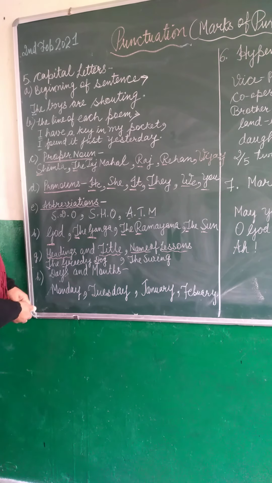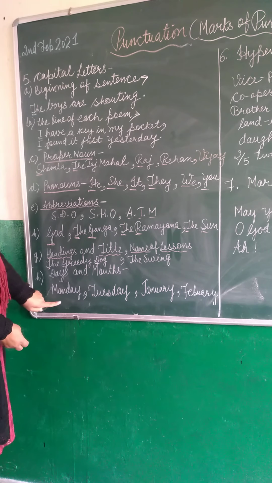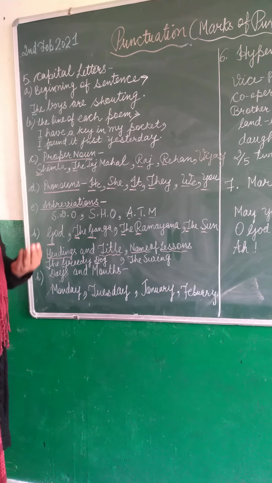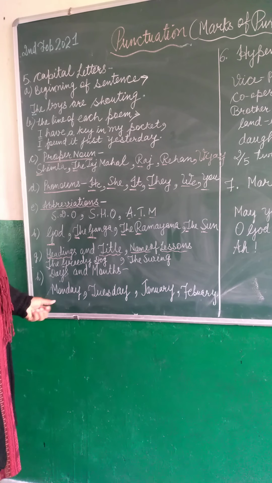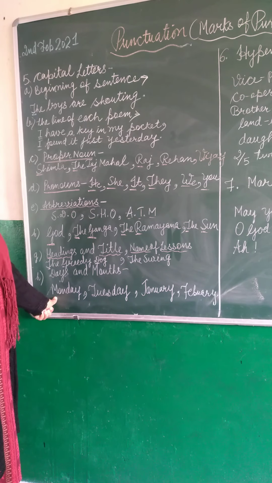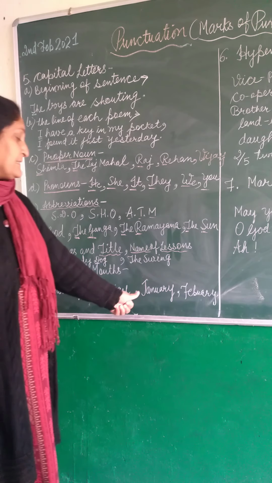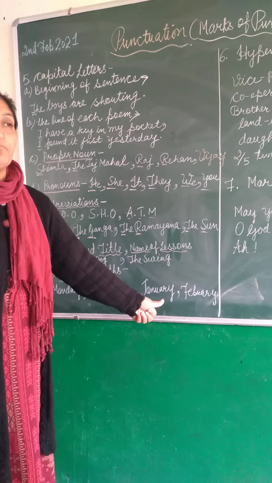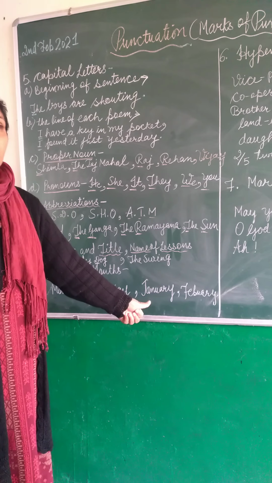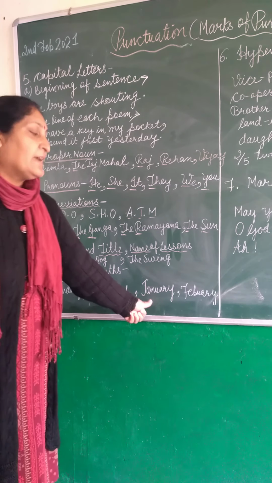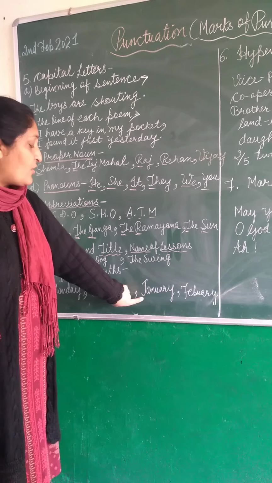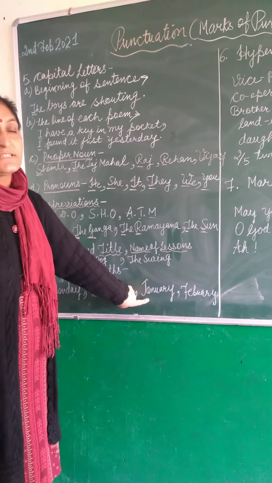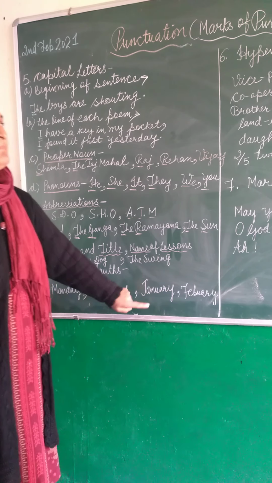Names of days and months. Monday, Tuesday, Wednesday, Thursday, Friday, Saturday, the first letter is always capital. Names of months like January, February, March, April, May, June, July, August, October, like this. In the name of a month, the first letter is always written as a capital.